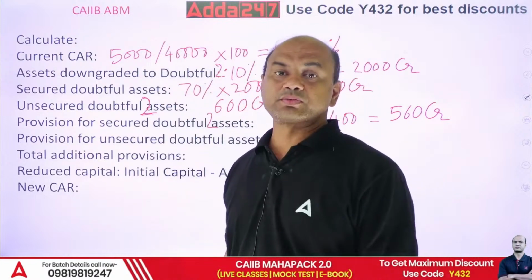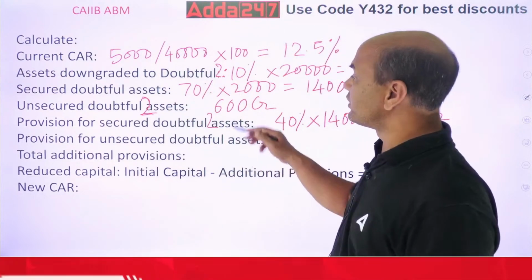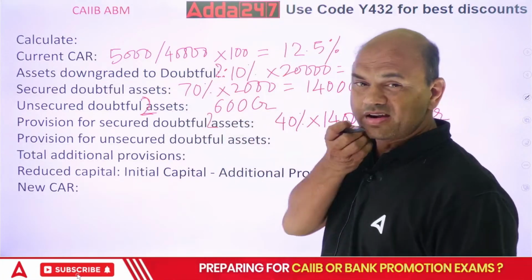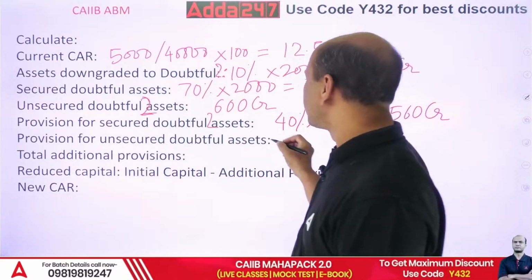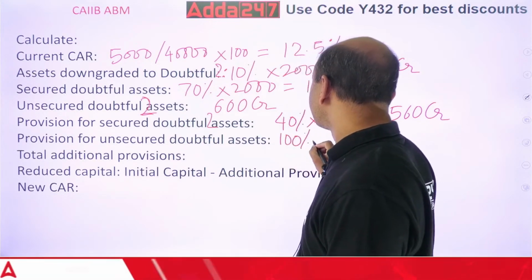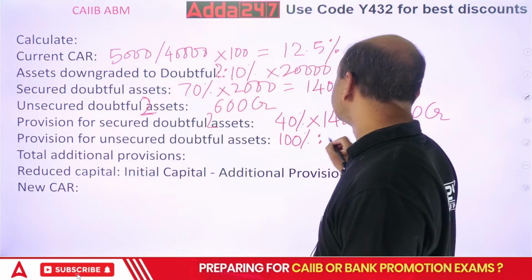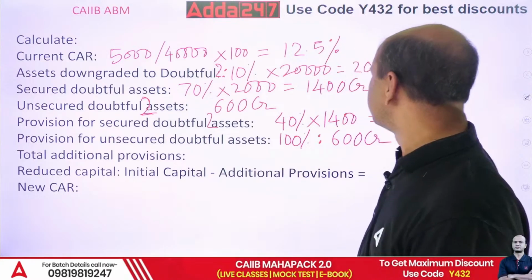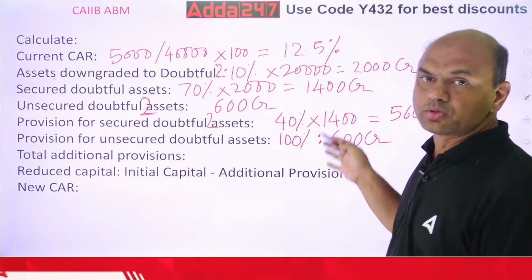What is the provision for unsecured assets? Unsecured is what? Where is it? Unsecured, 600. It is always 100%. So 100%. So that is equal to 600 CR. Okay. 600 CR. New. These are all new provisions.